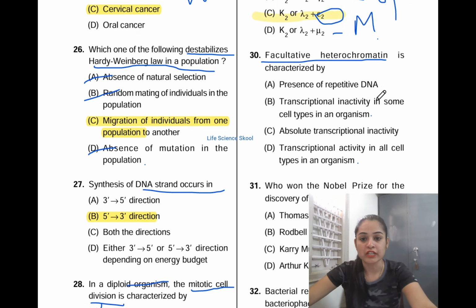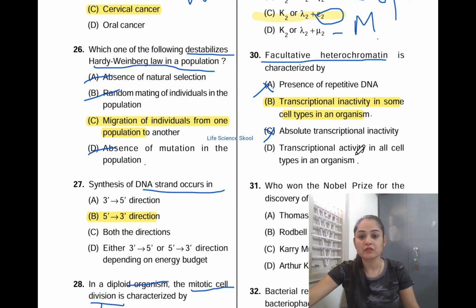Let us see which is the correct answer now. Presence of repetitive DNA, option A, no, it is not the correct answer. Option B, transcriptionally inactive in some cell types in an organism. Yes, option B is the correct answer here. Transcriptionally inactive in some cell types in an organism, because it is a facultative heterochromatin. Option C, absolute transcriptional inactivity. No, it is not absolute transcriptional inactivity.